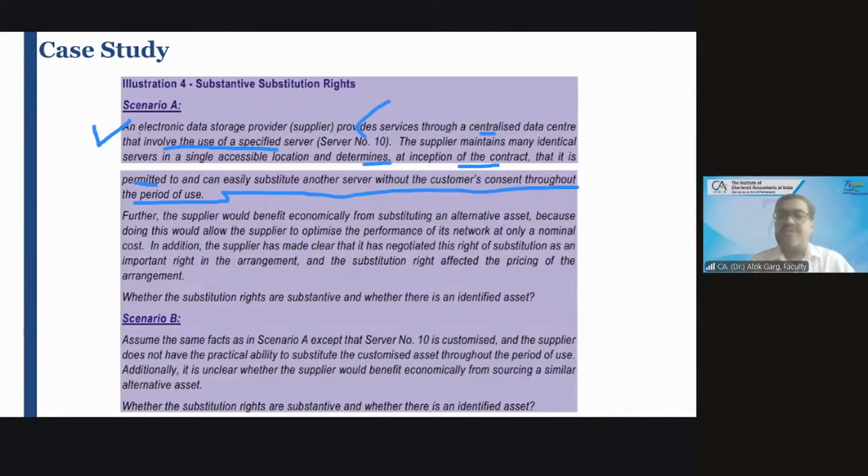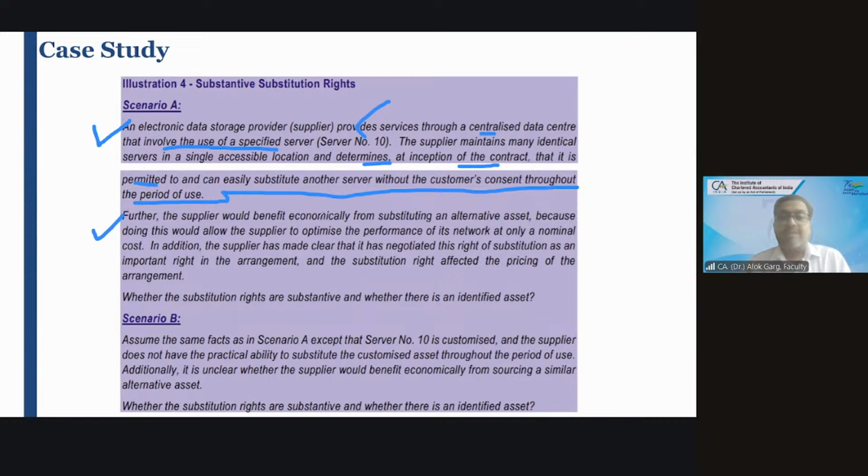So they have many identical servers, and this data storage provider can substitute any server. It can move the data of any company from any server. Earlier it is on C drive, it can move to D drive, E drive, F drive, any, right? Without customer consent throughout the period of use. Means the substantive substitution right lies with the lessor.